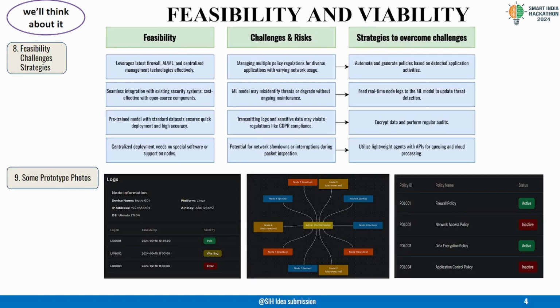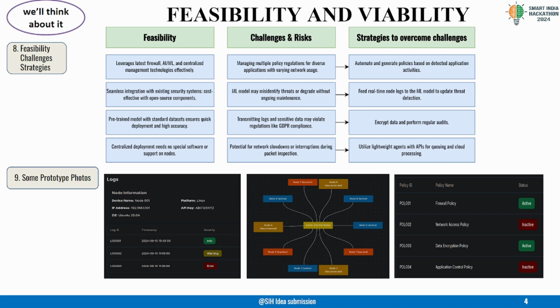This slide focuses on the feasibility and viability of our project, Cyber Sangrakshak, highlighting the key challenges, risks, and strategies to overcome them. If we look at the feasibility, we'll find that our solution leverages AI/ML and centralized management to create a smart adaptive firewall.